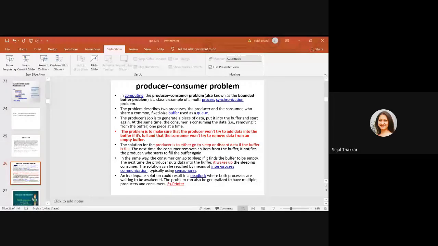So producer will put the data into his slot and consumer will receive the data into his slot. When producer is putting data into the buffer, the counter of producer will increase. And when consumer is receiving, at that time the counter of consumer will decrease because he doesn't have to do anything.